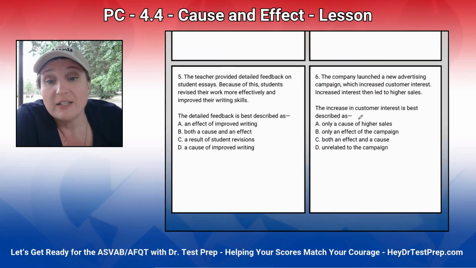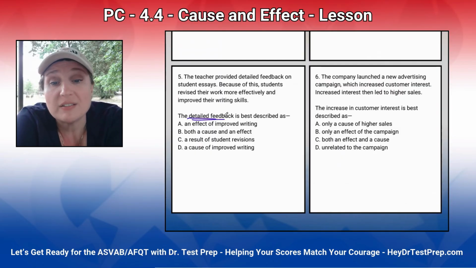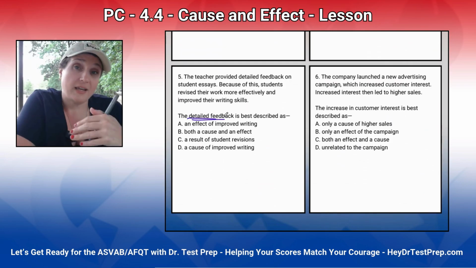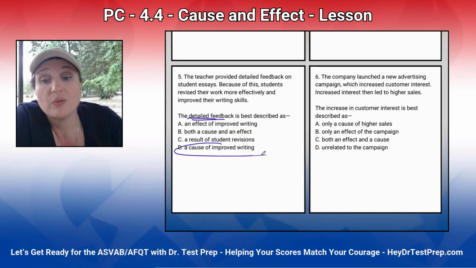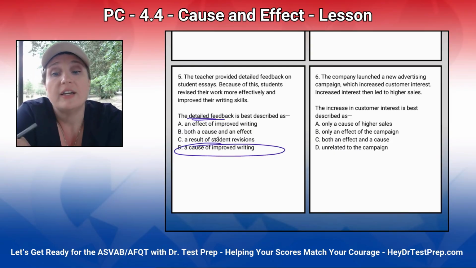We're looking for detailed feedback. The teacher provided detailed feedback on student essays. Because of this, students revised their work more effectively and improved their writing skills. So the detailed feedback came first. Which came first, the chicken or the egg, right? So the detailed feedback was first, so that caused improved writing.